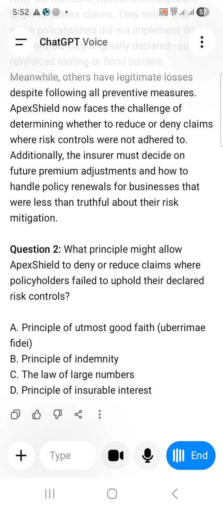In that case, the principle of utmost good faith is failed here, and then they can deny or reduce the claims. Option A is the answer.